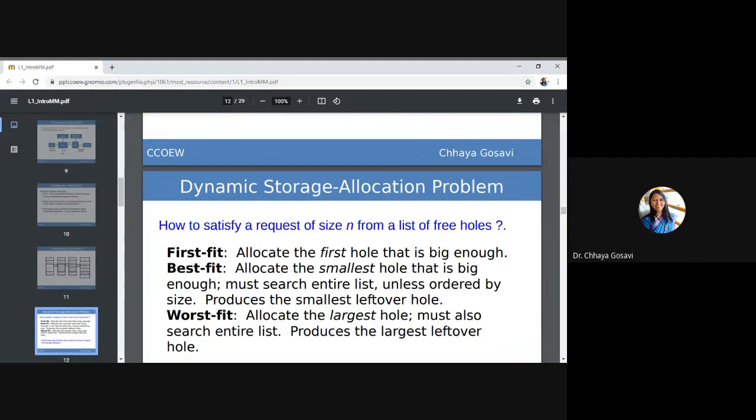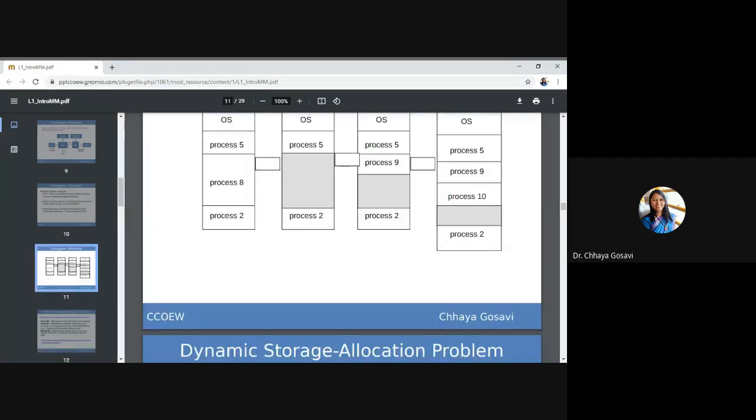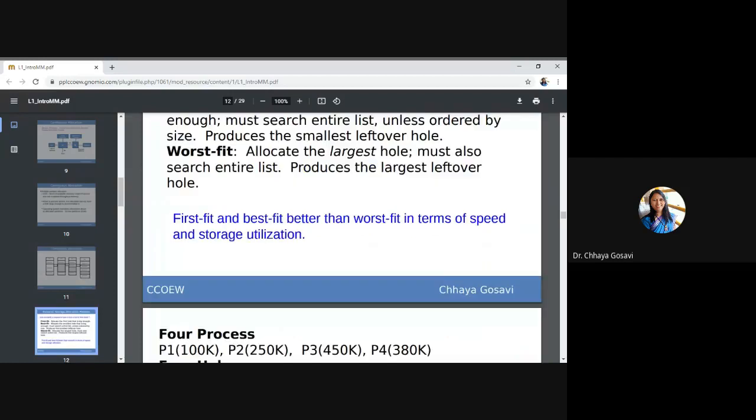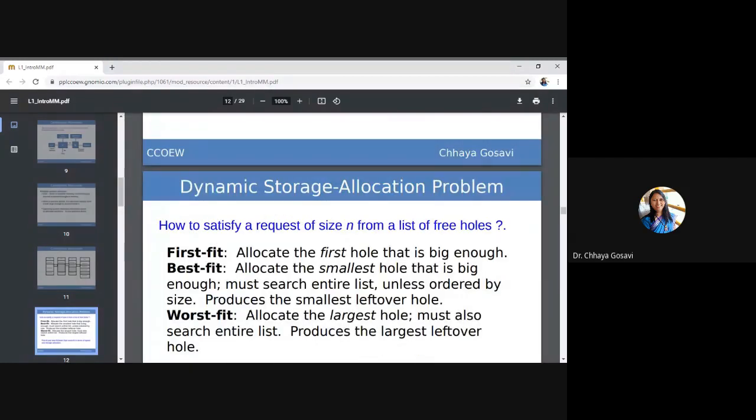So how to satisfy a request of size n from a list of free holes. Assume that we have a memory with available holes, and we have processes which are requesting memory, and we have to allocate these processes to the available holes. These are a few strategies: first fit, best fit, worst fit. There is some more, like next fit. In our syllabus, we are going to cover these three strategies: first fit, best fit, and worst fit.